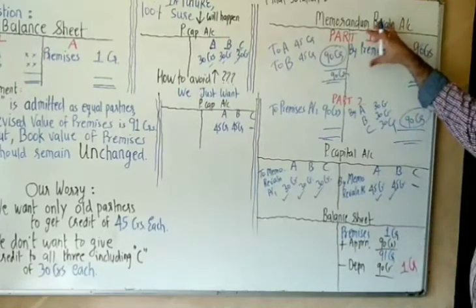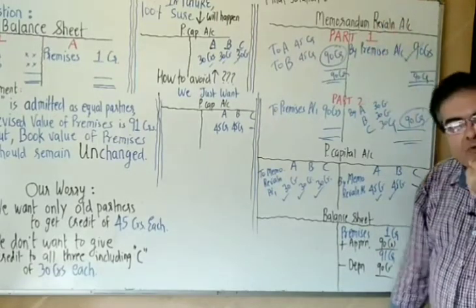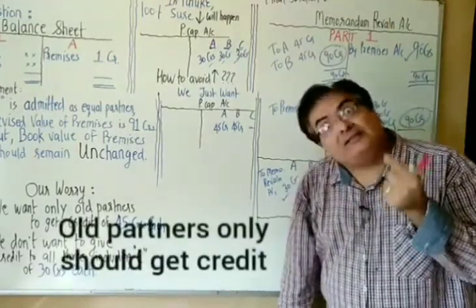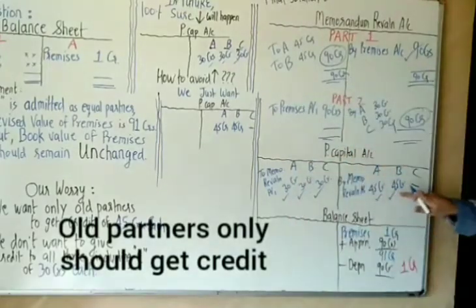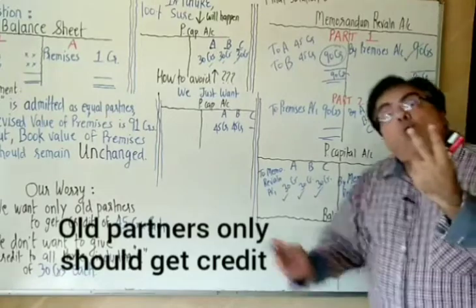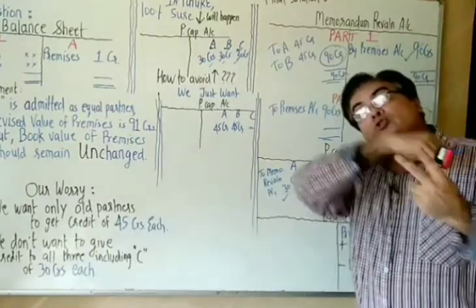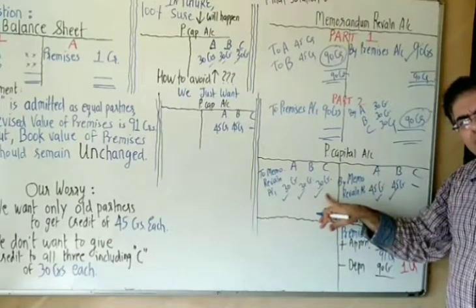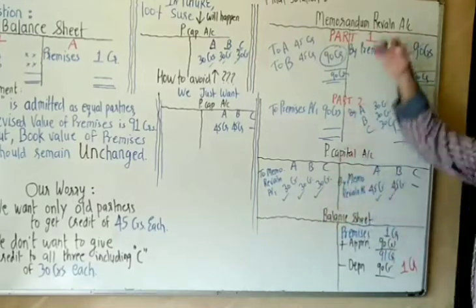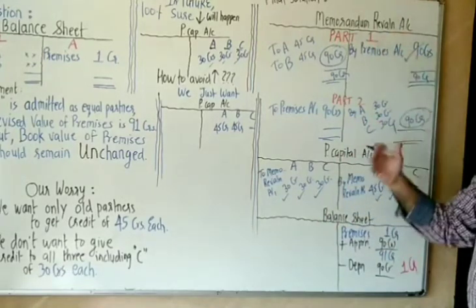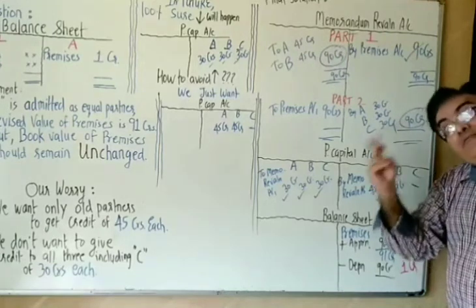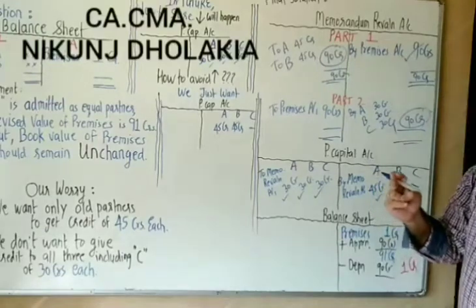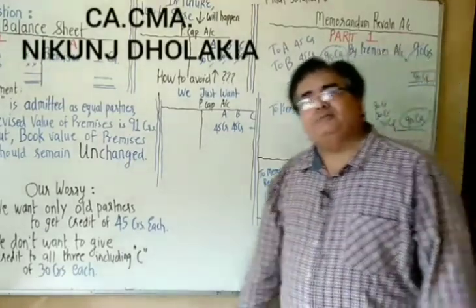See, by preparing memorandum revaluation account, two things are fulfilled. First is, only A and B should get 45. That is fulfilled. Second, they will get the credit of 30, so just now you give them debit of 30. In future, let them take the credit of 30. Doesn't matter. So memorandum revaluation account is basically prepared to nullify the credit which even the new partner is going to get.